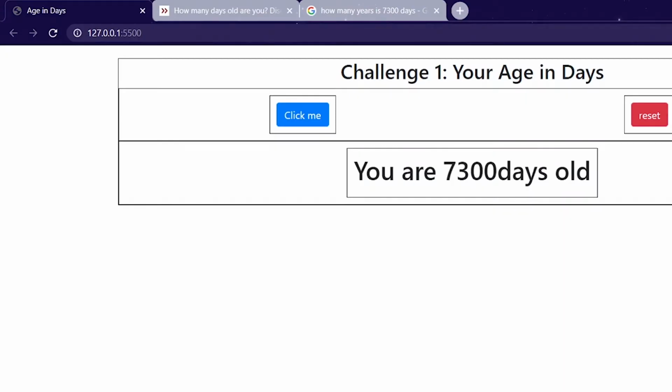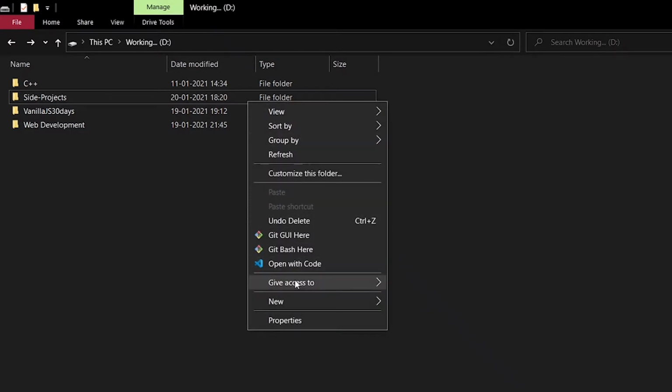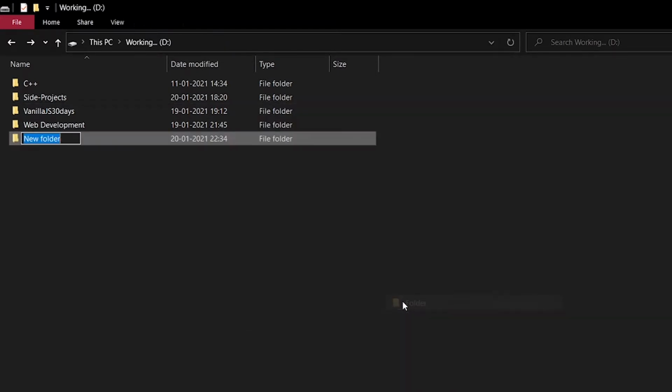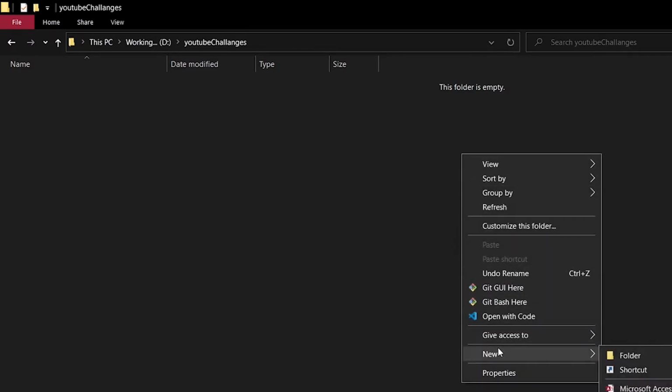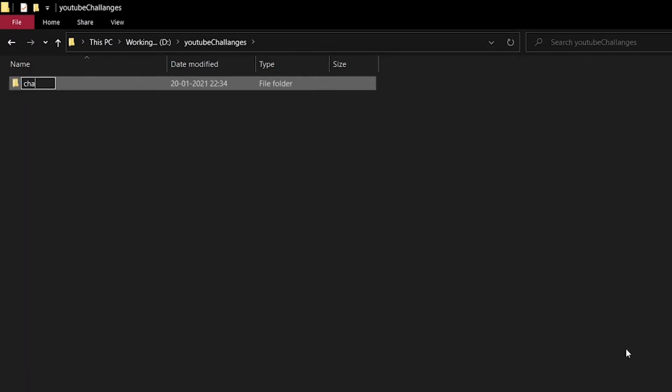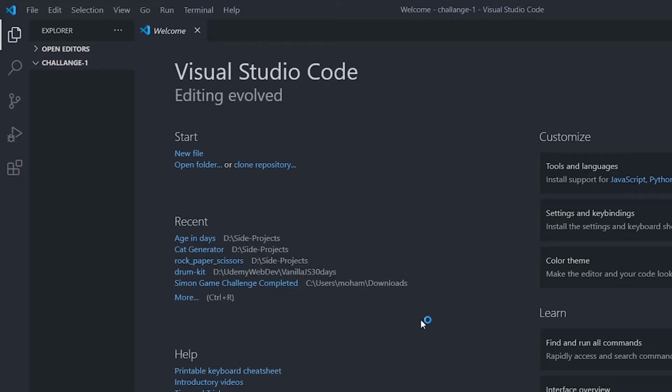What I am doing now is I will make a new folder, let us say YouTube challenges. In that I am going to make one more folder, which is challenge 1, and I will open this via VS Code, and our folder is opened here.